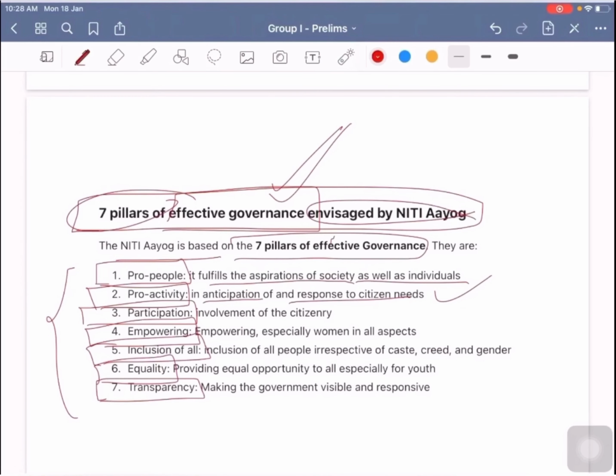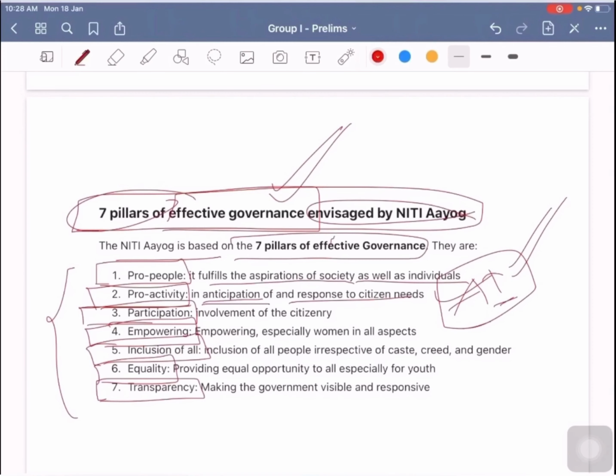For example, Niti Aayog has recently published several papers related to artificial intelligence. This is in a way a proactive approach, in anticipation of what is going on in the technology field and what the effect of artificial intelligence is on the Indian economy and lives of the people. So in this way it is a proactive approach.